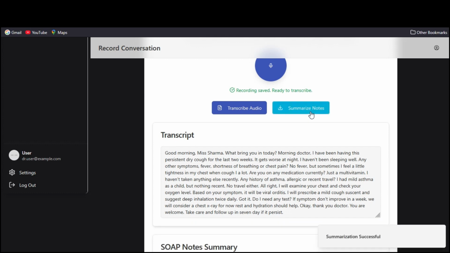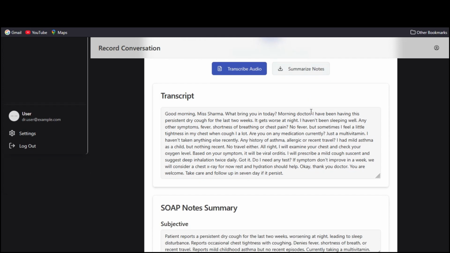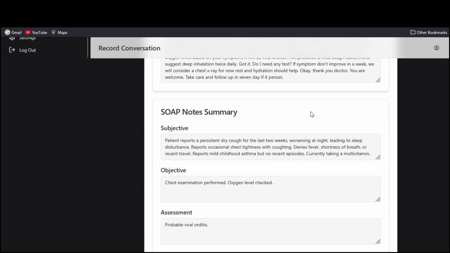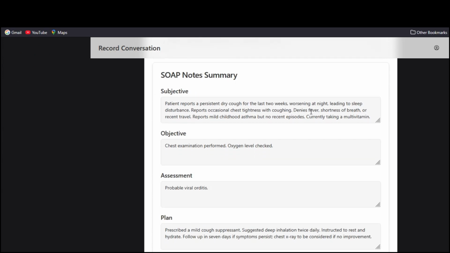I will explain what this application does. This application records the conversation between client and his or her patient, then transcribes the conversation, then summarizes the conversation in SOAP format. So this was the summarization of the conversation in the SOAP format.